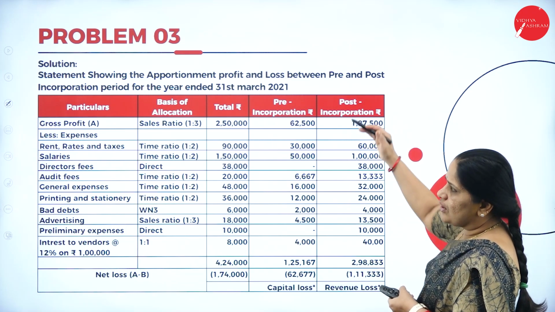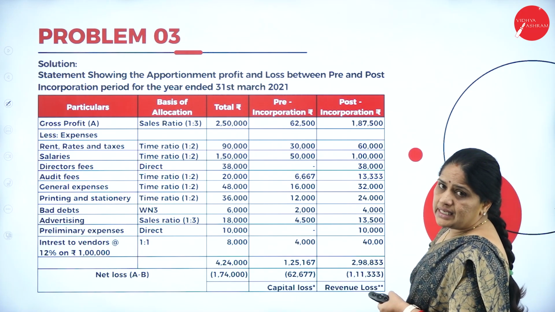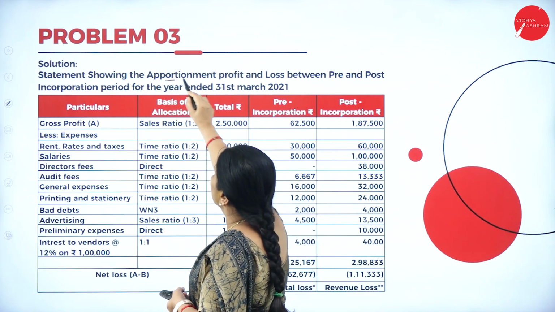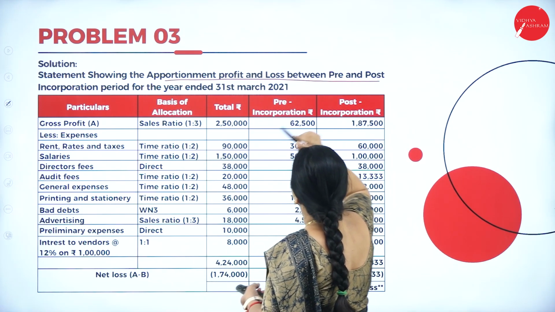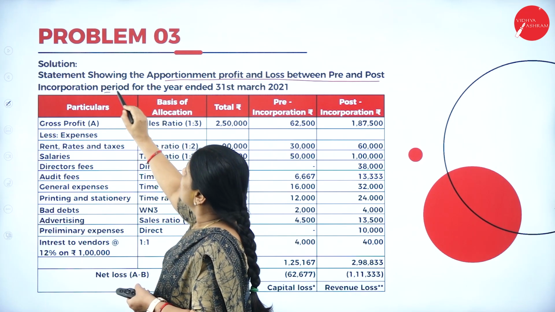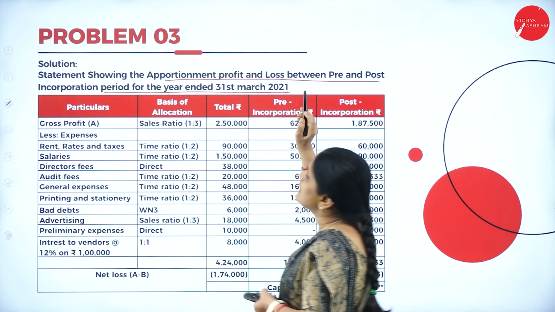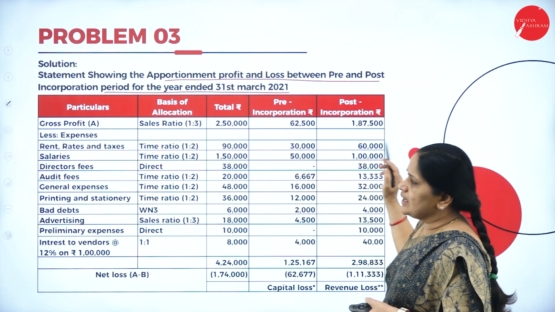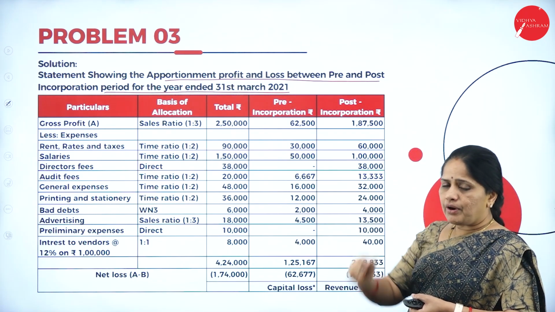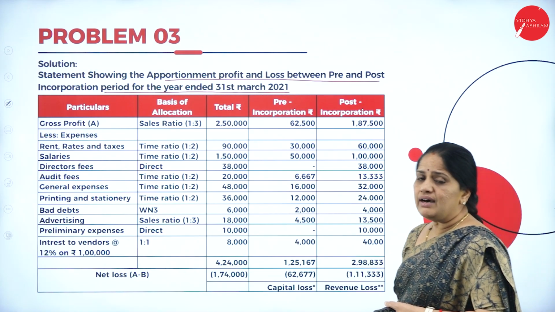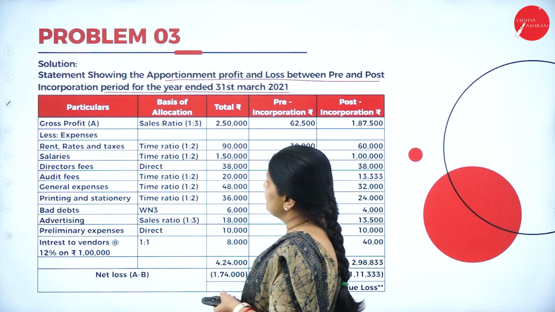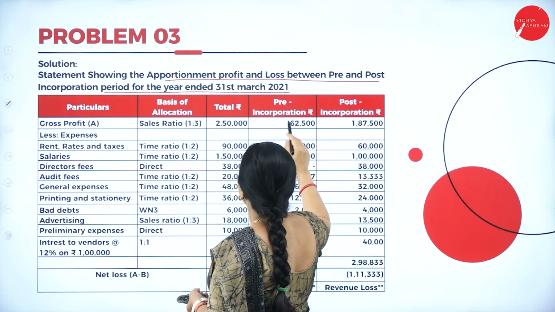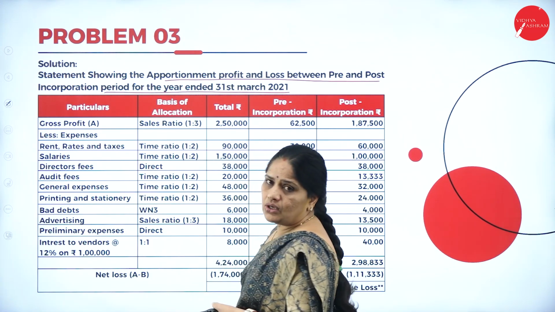So we have the format here. The first thing is you have to write the heading. What is the heading? Statement showing apportionment of profit and loss account between pre and post incorporation period for the year ending 31st March 2021. So we have here 5 columns. The profit and loss account will always be in the vertical form. So we have the particulars, basis of allocation, total, pre-incorporation, post-incorporation.